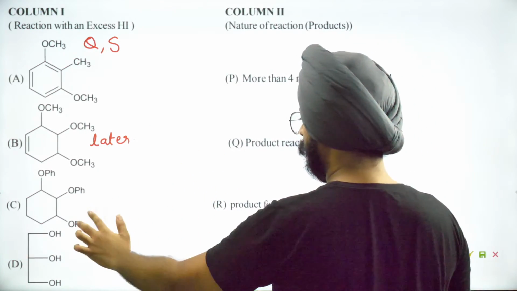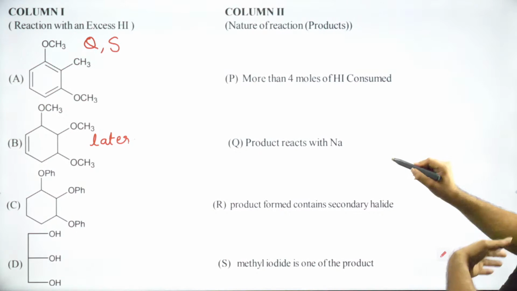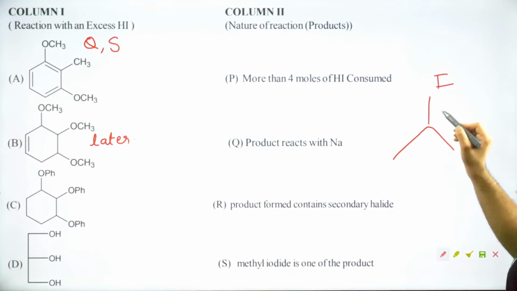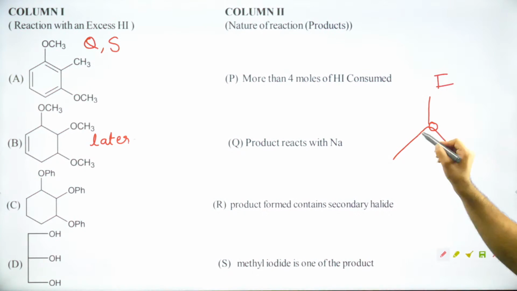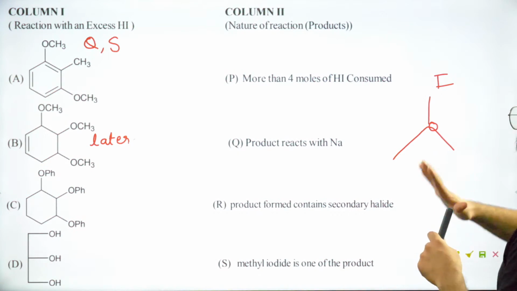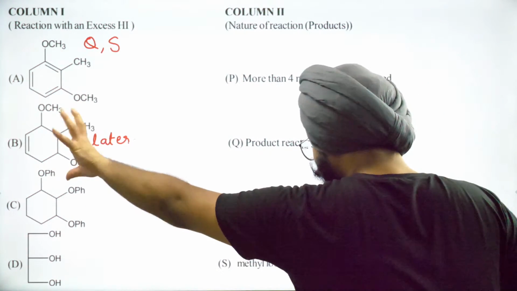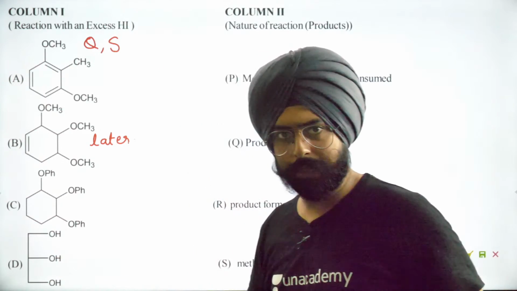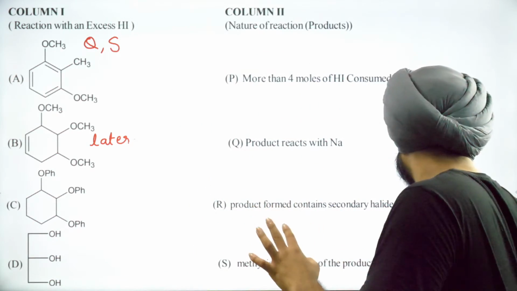For those of you who are asking what a secondary halide is, this is what a secondary halide will look like. The carbon that contains the halogen has 2 more carbons associated with it. This is the secondary halide. Here too there's something that's tricky. Let's look at option D. Option D is the weirdest of them all.